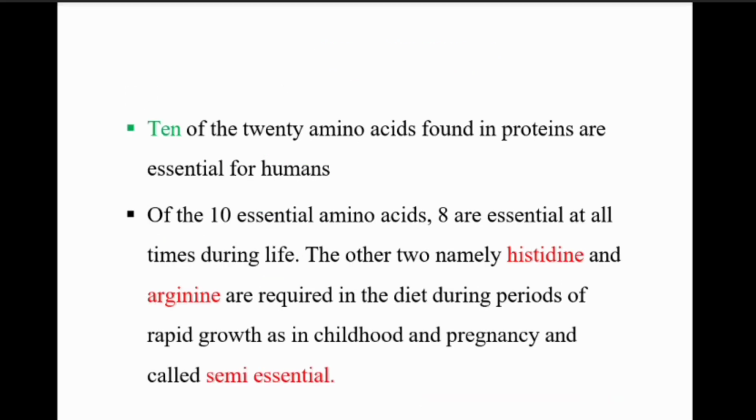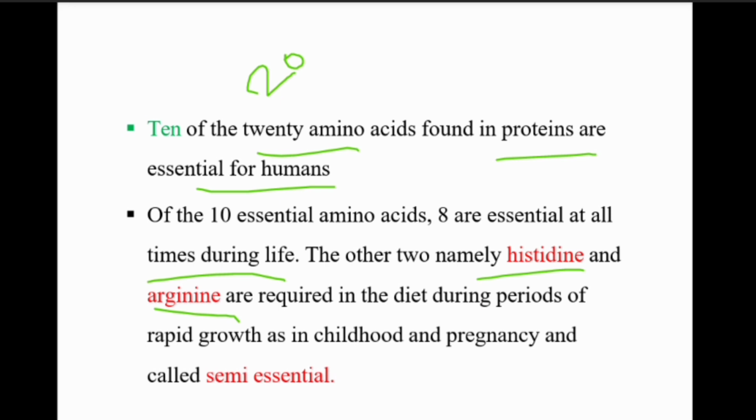We have 20 important amino acids. Of the 20, 10 of the amino acids found in proteins are essential for human beings. Of the 10 essential amino acids, 8 are essential at all times during life. The other two, mainly histidine and arginine, are required in the diet during the period of rapid growth as in childhood and pregnancy, and are semi-essential. Arginine and histidine are semi-essential. The other 8 are essential amino acids.